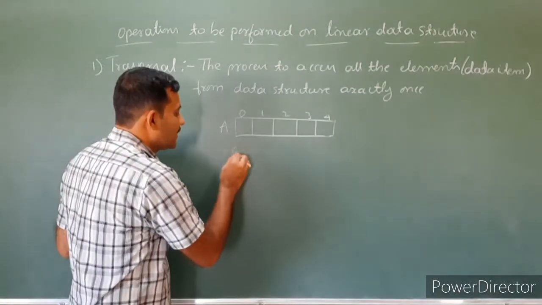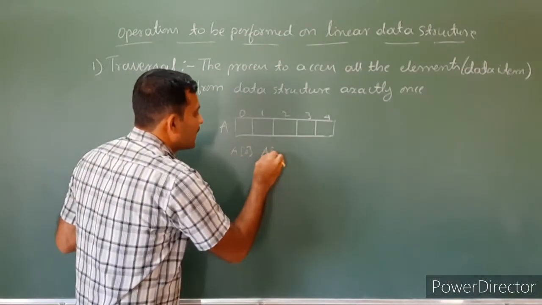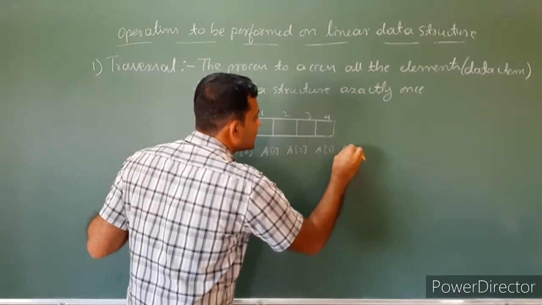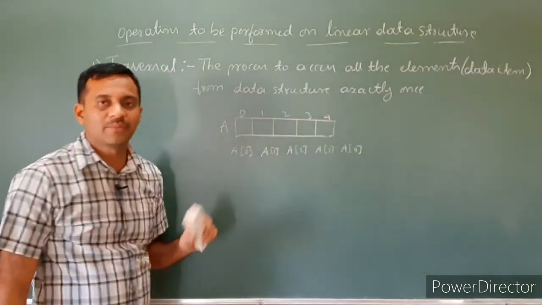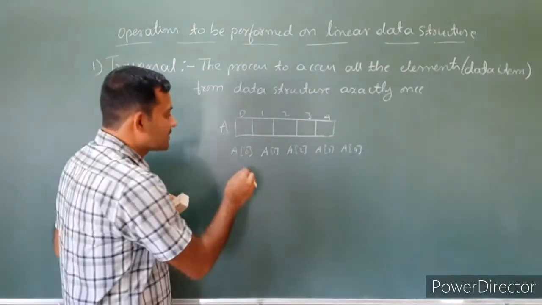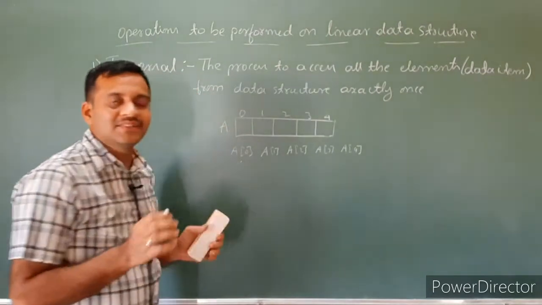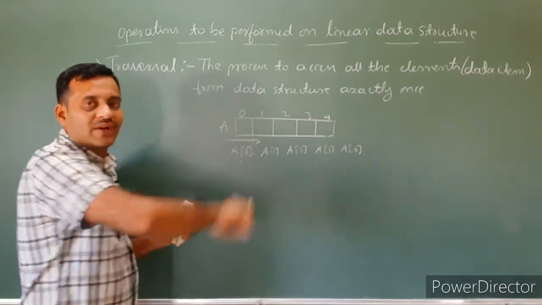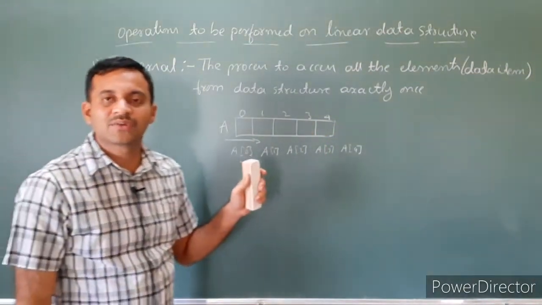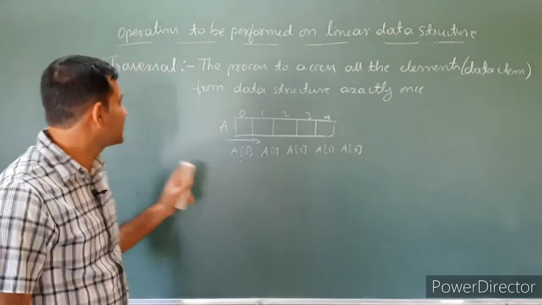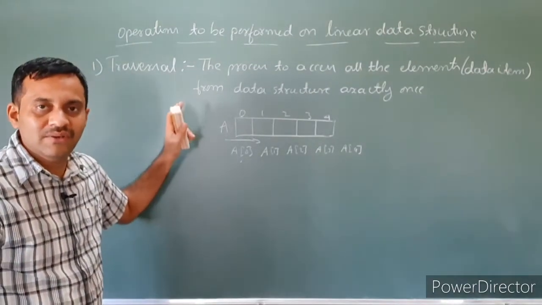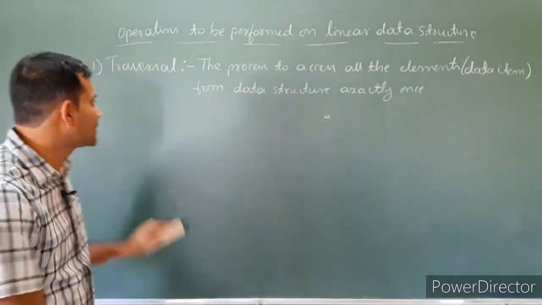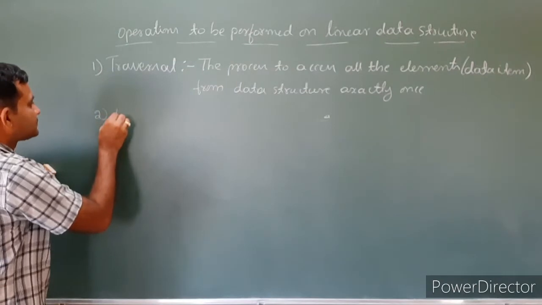So there is the first element a of 0, next one is a of 1, next one is a of 2, next one is a of 3, next one is a of 4. So these are the 5 elements. Traversal means you have to access all these 5 elements exactly once, starting from 0 to n minus 1. That process is called traversal. That is the first operation to be performed on linear data structure. Next one is insertion.